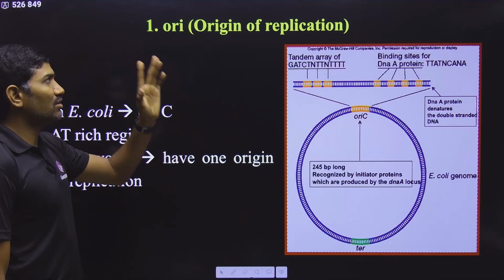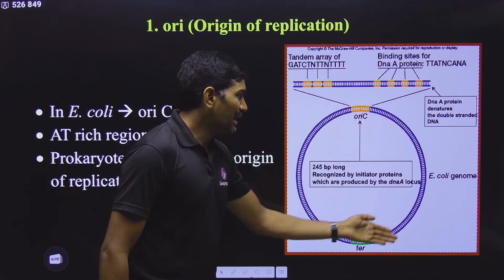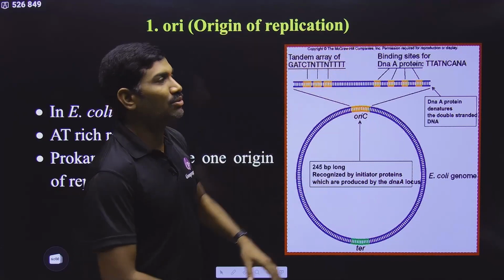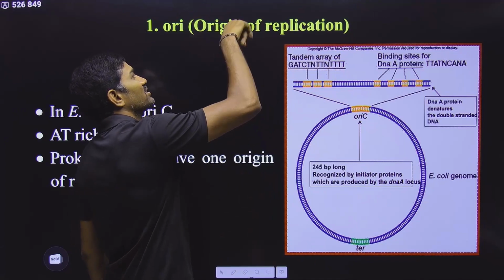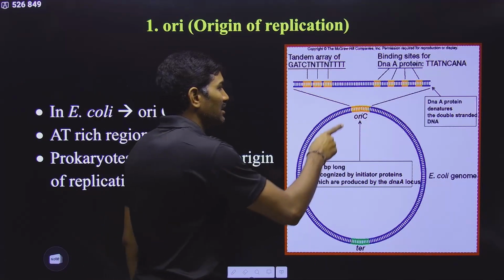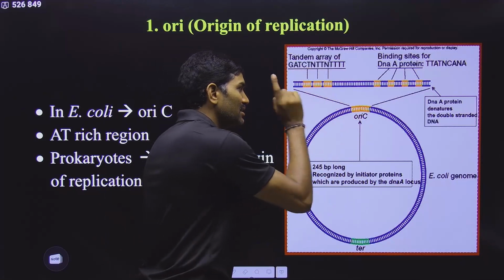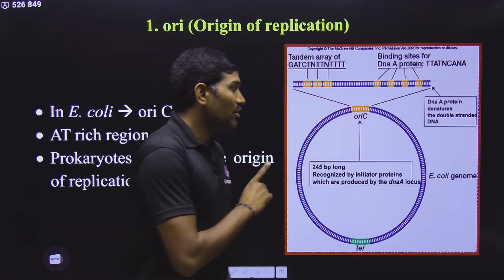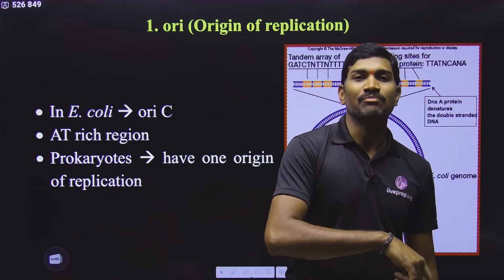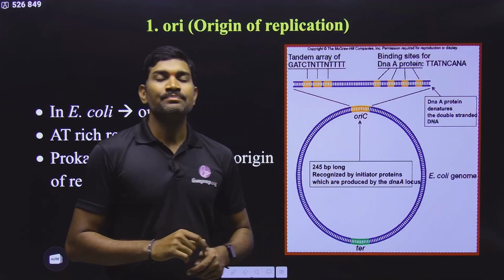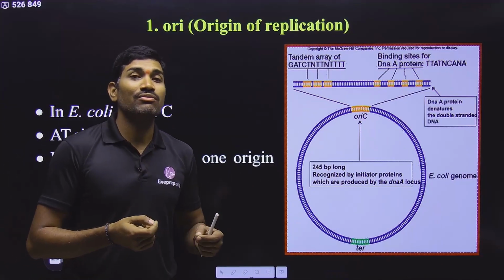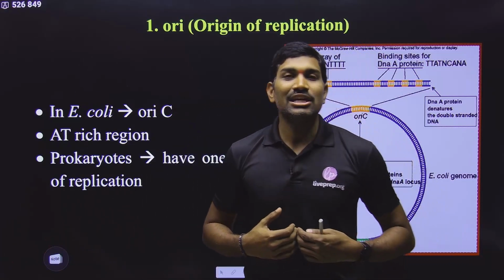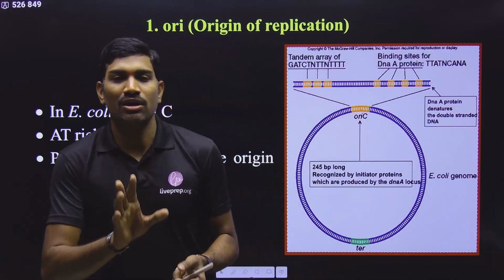So please observe this. Now we are talking about the origin of replication. In the case of bacterial DNA, there is a specific location called the origin of replication, because this is the place from where replication originates. Every time DNA replication occurs, it should begin from this one only. This is a fixed location, and every time it will start from there. That's why it is called the origin of replication. That's why the origin of replication is very, very important in biotechnology, and the NCERT also gives a sentence on it. If you want to propagate a piece of DNA, then the vector has to provide this origin of replication, because in biotechnology, our gene of interest is not attached along with this.